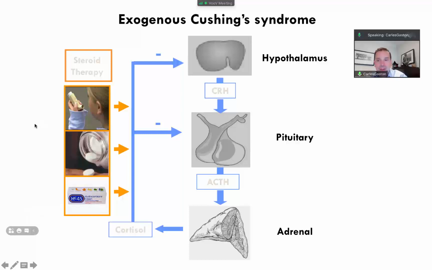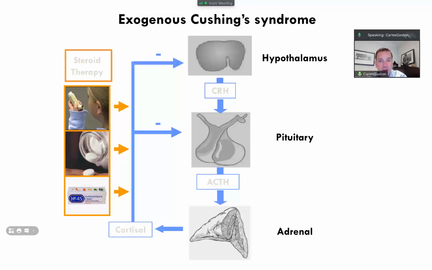So high levels of these drugs will affect the hypothalamic pituitary adrenal axis, which is under negative feedback regulation from the adrenal gland.